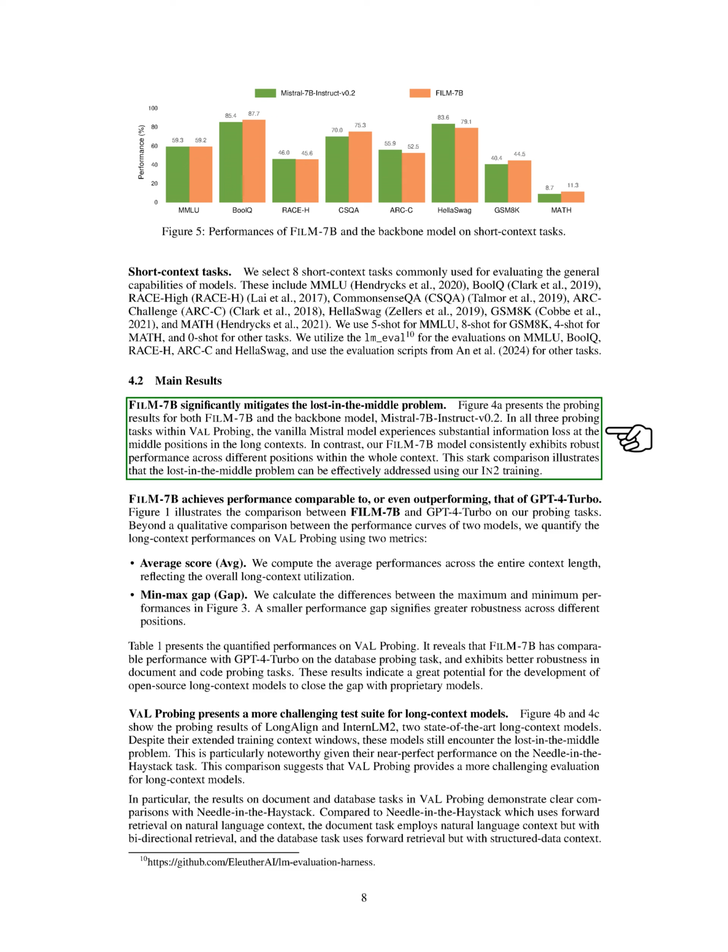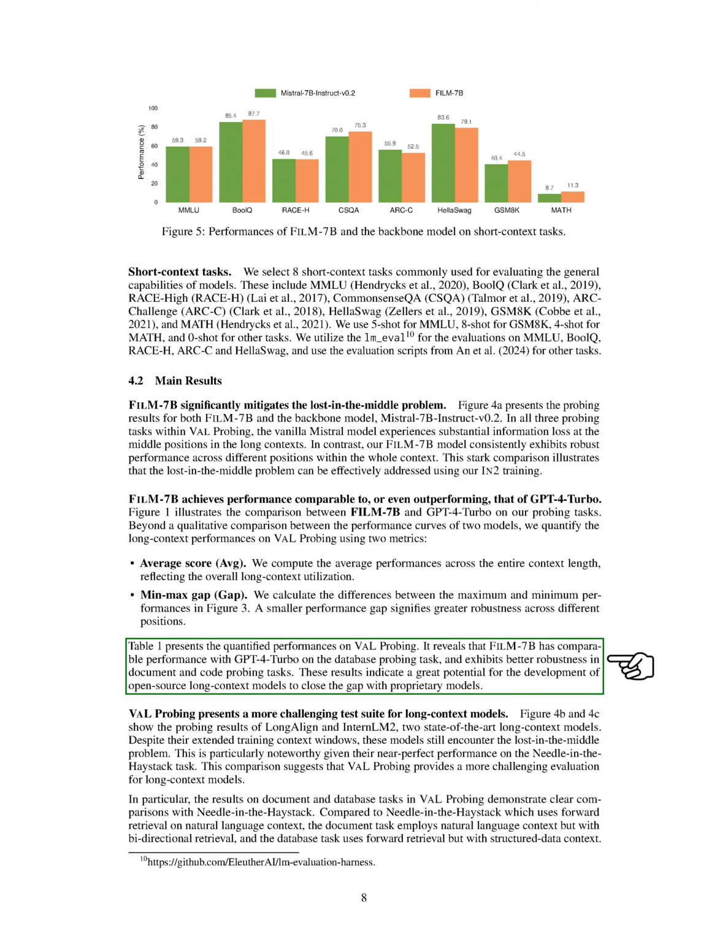In our experiments, FILM 7B effectively addresses the lost in the middle problem, showing robust performance across different positions within the context compared to the Mistral model. Additionally, FILM 7B achieves comparable or better performance than GPT-4 Turbo on the probing tasks, demonstrating potential for open-source long-context models to compete with proprietary ones.